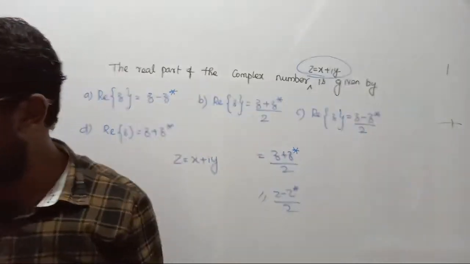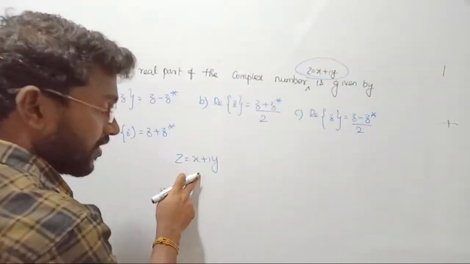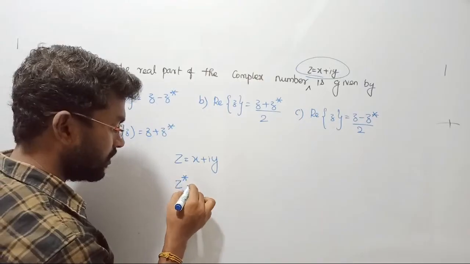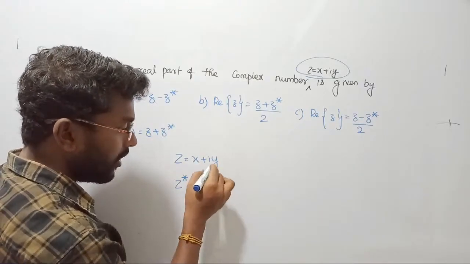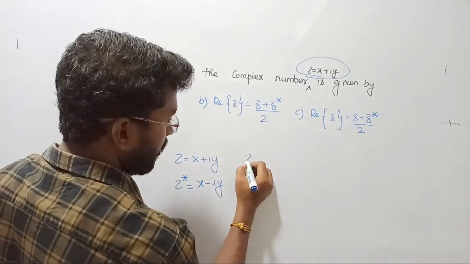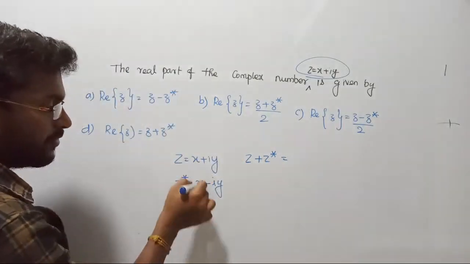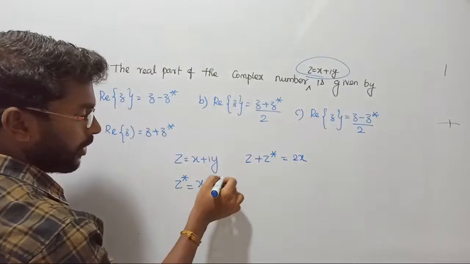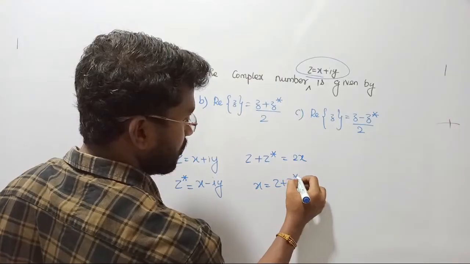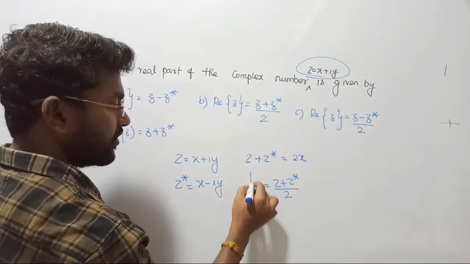Just cross check, right? We can also bring this answer from here. z is given, find the real part in terms of z. Find z conjugate first. Z conjugate means, you have to take the conjugate of this, it will become x minus iy. Just add the two. Adding z plus z conjugate, on the RHS x plus x becomes 2x, whereas iy minus iy will be 0, such that x becomes z plus z conjugate upon 2. This is the real part, and the real part of this number is what they asked.